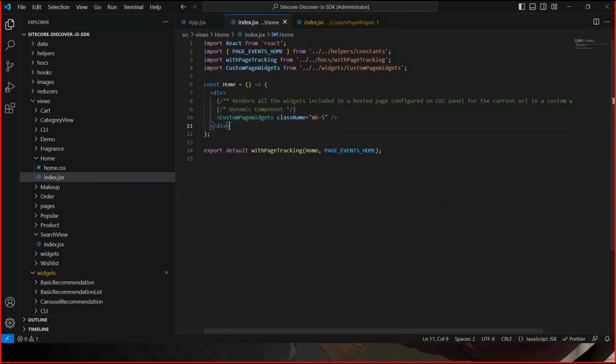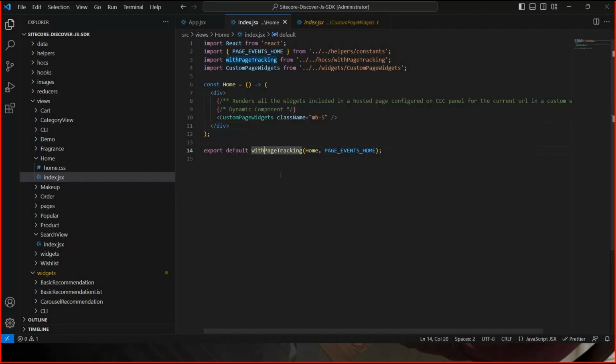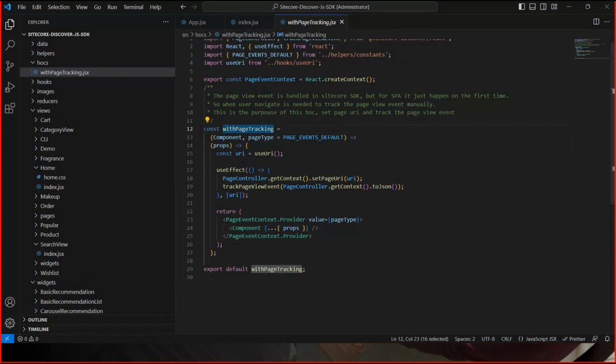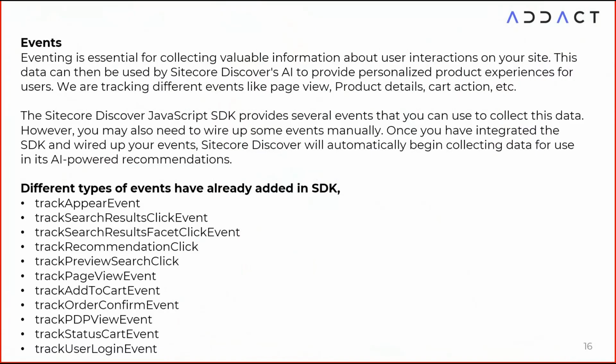Okay, and the most important part is that we are now displaying the widgets, but how are we tracking this information? In every page they call one event, a tracking event. You can see that with page tracking events, we call it a track page view event. So when someone comes to the home page, after rendering the page, we track that this user has visited the home page, or this visitor has visited a PDP page. So we have different events, and based on them we are tracking different events. So let me go to these events and the components cycle part.